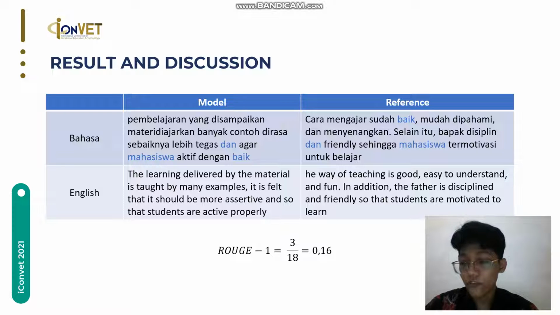The small ROUGE value was obtained because the summarization technique differed between the dataset trained in the model and the summary made by the expert. The differences in the summarization technique make the number of same words slightly smaller, resulting in a small ROUGE value.